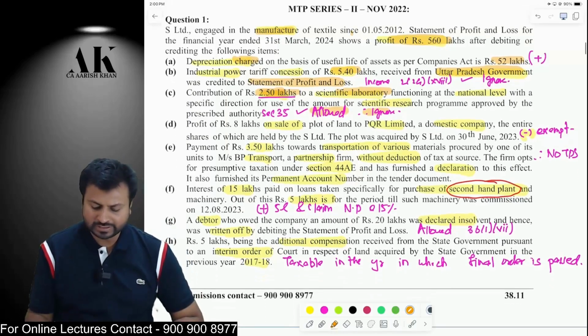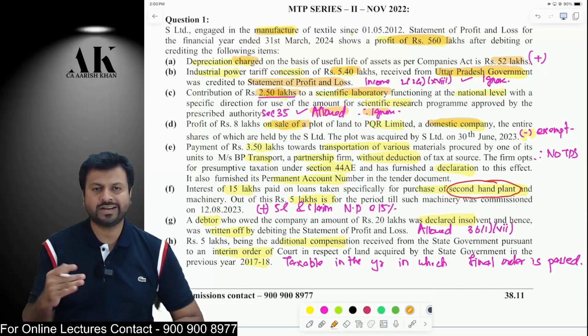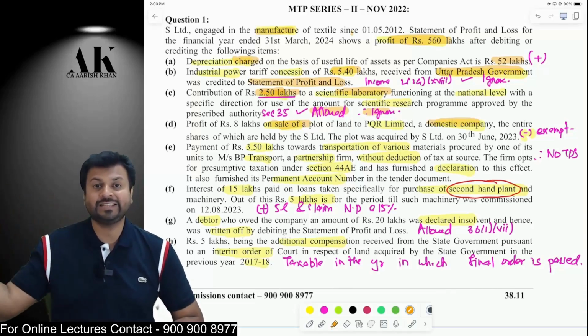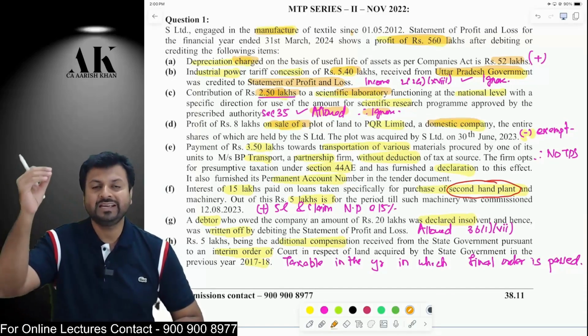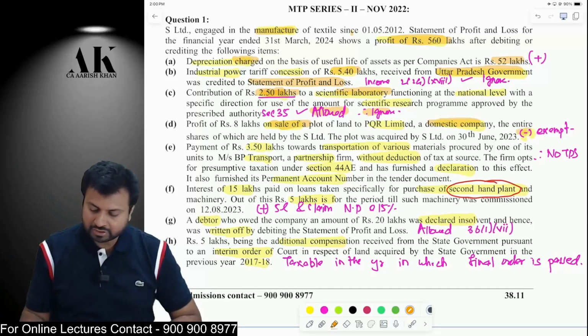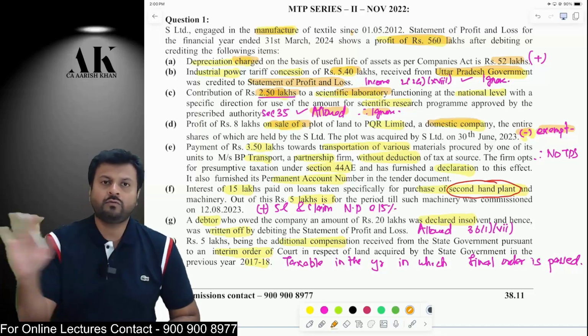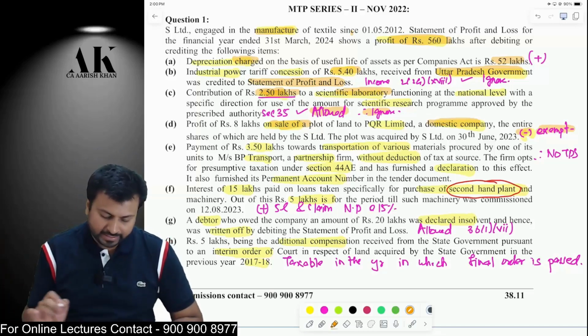Okay. Next, you are selling some plot of land. You are transferring some plot of land to a domestic company, a 100% holding subsidiary, and the recipient is an Indian company. Unlike the previous question where the recipient was a foreign company, here it is an Indian company, therefore it is exempt. Therefore reduce from here, write a note that it is exempt under section 47. There is no need to pay tax on that. Okay. The next one is a very good adjustment.